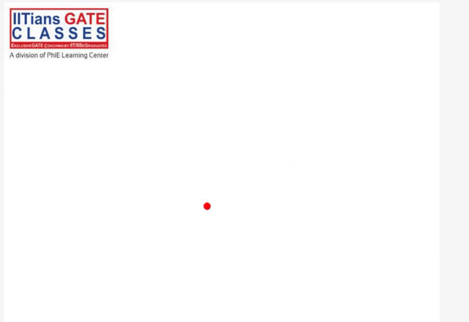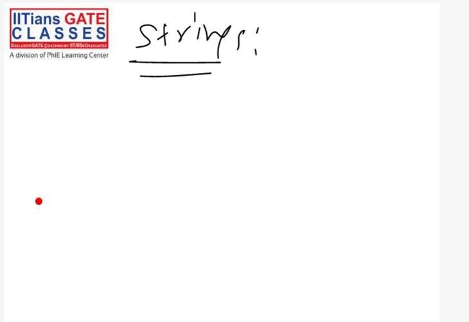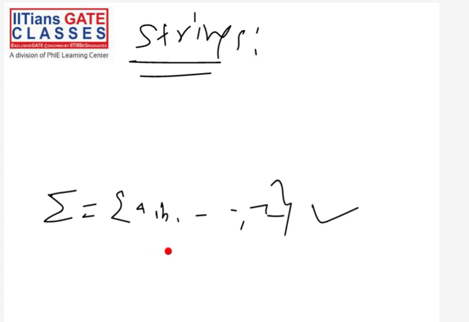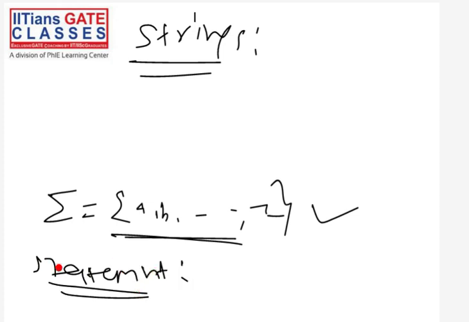Now once we have defined alphabet, then we can define something called strings. What is a string? Again, first let me give you some analogy. See, we have the English alphabet, right? This is our English alphabet, A, B, C, D, and so on to Z. So this is just the alphabet. But what will we do with this A to Z? We will make words, we will make statements on this alphabet.